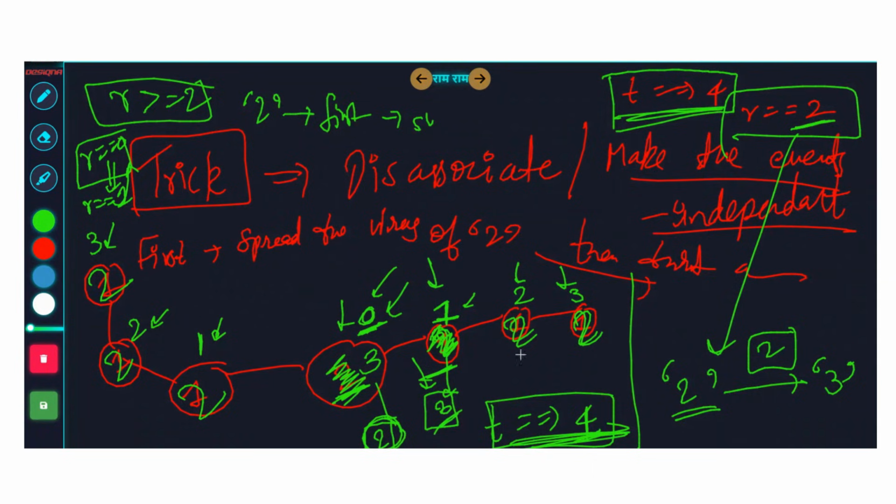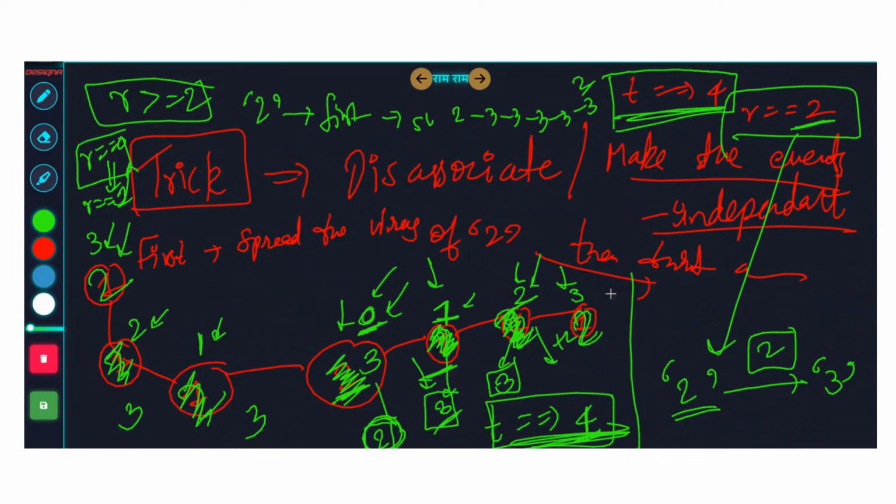So this one is also going to become 3. What about this one? This one became 2 at t equal to 2 seconds. So after 2 more seconds, at t equal to 4, this will also get converted to 3. And this will also get converted to 3. This will also get converted to 3. So the final graph will look like 2, 3, 3, 3, 3, 3, 2.